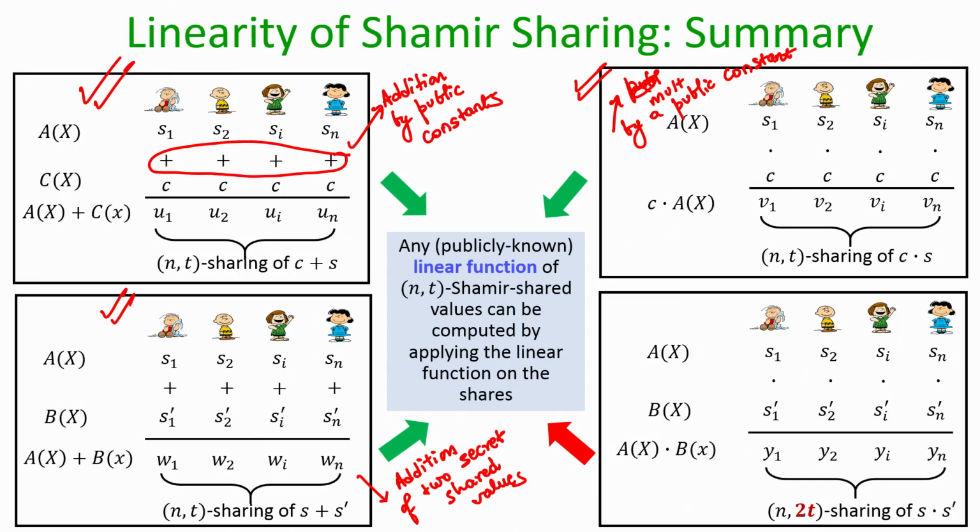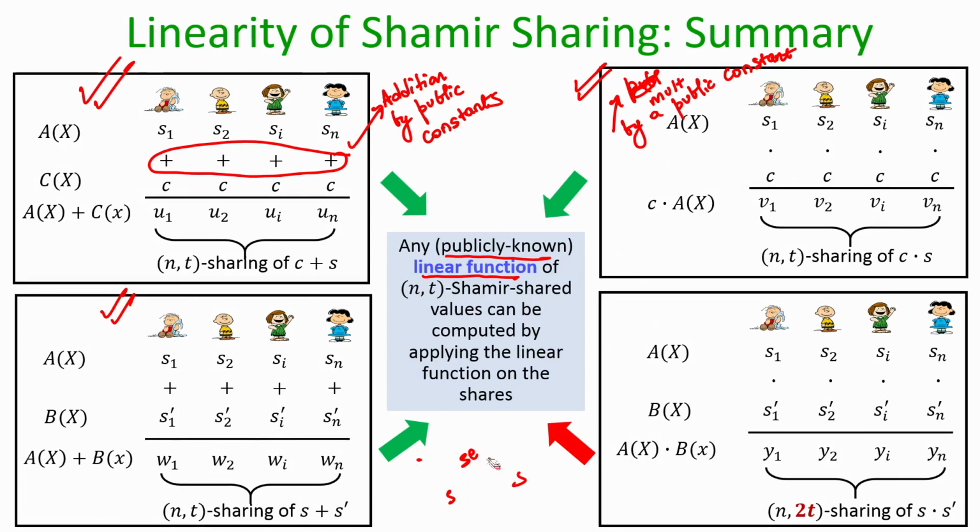So, it tells you that if you have any publicly known linear function of some shared values, then the result of that publicly known linear function can be obtained in a secret shared fashion by applying the linear function on the shares themselves.